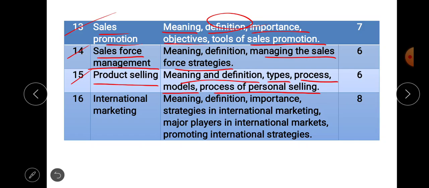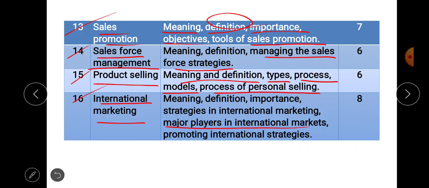Okay, and the last lecture of the theory syllabus is about international marketing, in which we are going to study the meaning of international marketing, the definition, the importance, the different strategies in international marketing, and major players in the international markets.